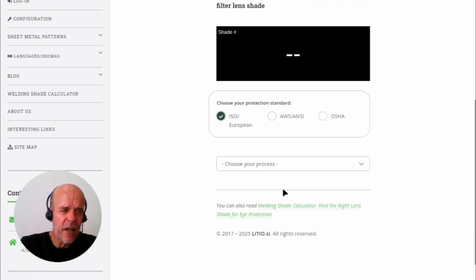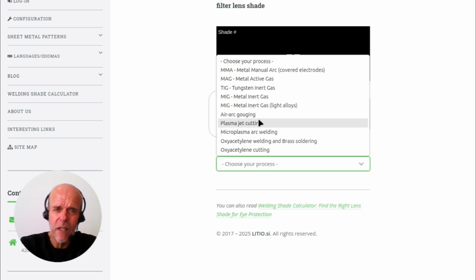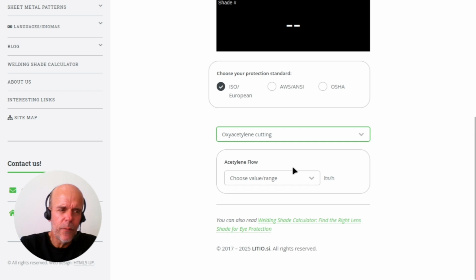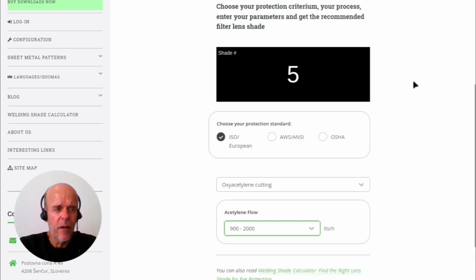Second, you select the welding or cutting process you will be using, such as MIG, TIG, MMA, plasma cutting, or oxyfuel cutting. And third, you enter the process parameters such as welding current or cutting intensity, acetylene flow, etc., depending on the selected process. In this case, for example, it's liters per hour. Based on this information, the calculator immediately provides the recommended filter shade range.